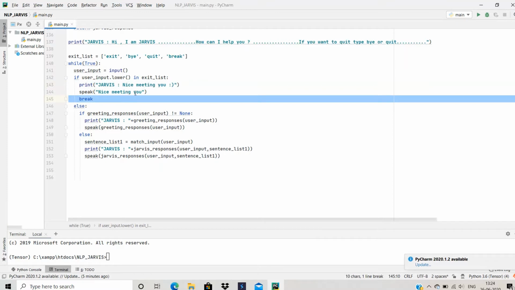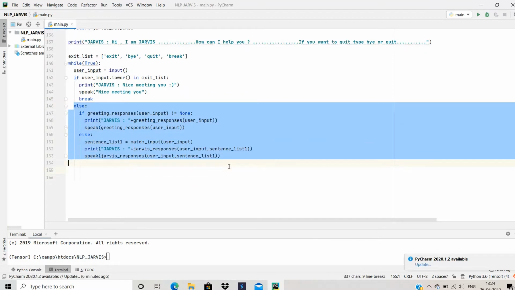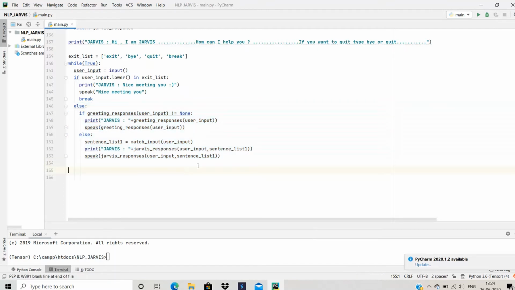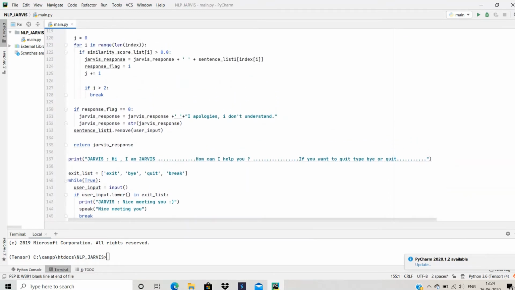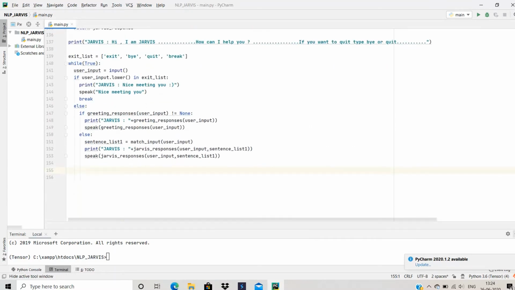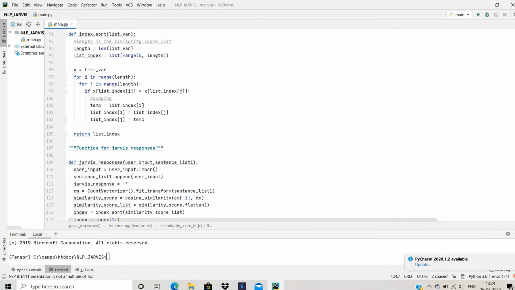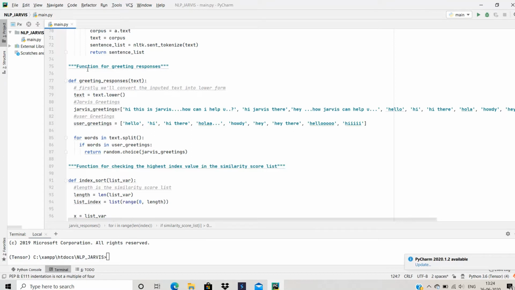Or if it does not exist in the exit list, then the else condition is going to be checked, that is there are possibly 2 conditions: maybe the user is greeting our Jarvis, or it is asking a query. So let's check when the user is going to input any greeting, then how the code works. Firstly we'll check in the get greeting response function if the user's input lies there,